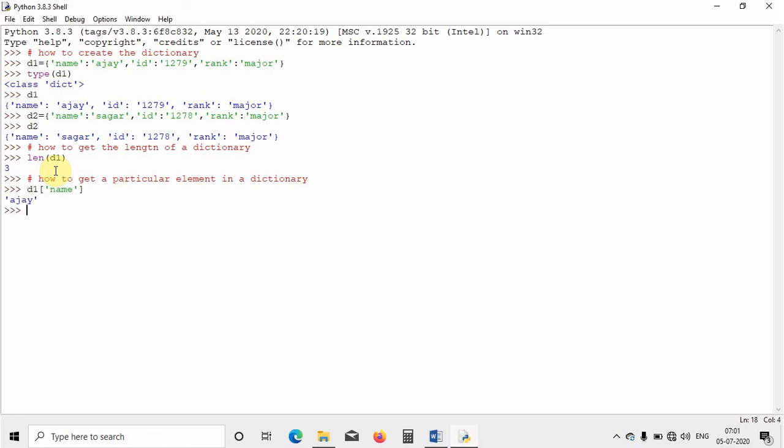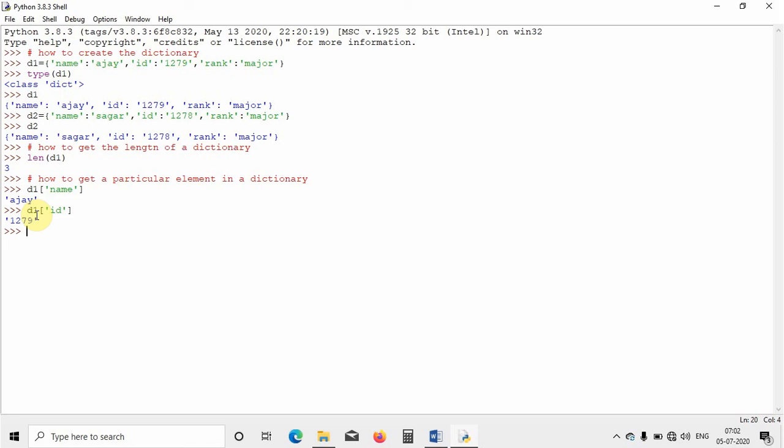As you can see, it is showing Ajay. So for the corresponding key name here, the attribute is Ajay. If I want to access 1279, that is the attribute related to key id, how can I do that? It is similar to the previous one. We have to write the name of the key, that is id here, and if you hit enter, it is showing 1279.